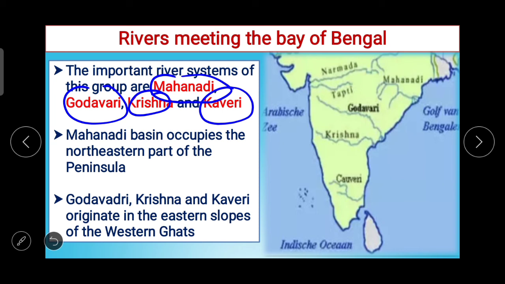Now, here you can see Godavari, Mahanadi, Krishna and Kaveri. Mahanadi basin occupies the northeastern part of the peninsula. Godavari, Krishna and Kaveri originate in the eastern slopes of the Western Ghats.